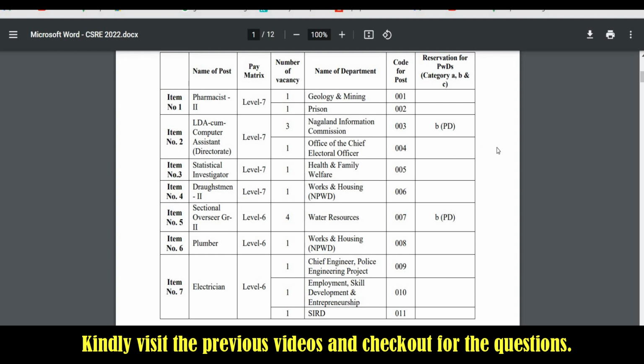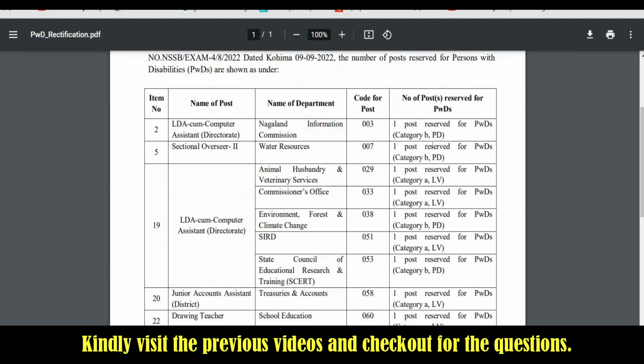Also, some candidates have asked us about the reservations for PWD. So here we can see that for item number 2, we have 3 vacancies for the Nagaland Information Commission. Since under the Nagaland Information Commission we have 3 vacancies, we can also see the reservation for PWD. They have given a new notification, and here we can see that 1 post has been reserved for PWD for item number 2 under the Nagaland Information Commission.